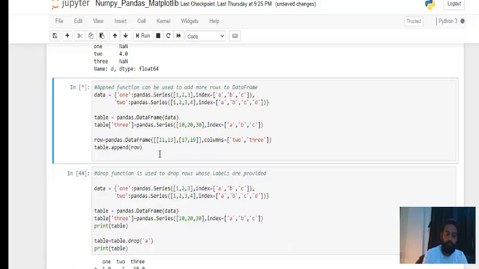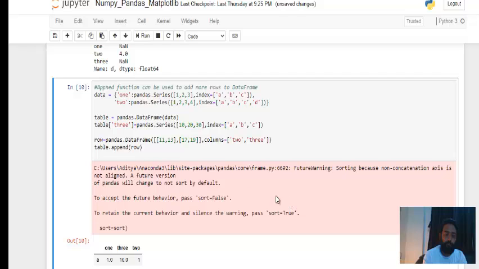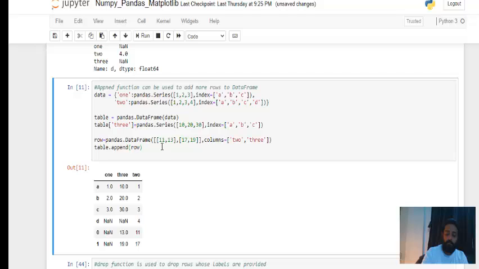looks like some error, just a second. Yeah, so this one value contains 1 2 3, other values are missing. The 2 contains 1 2 3 4, and then we have added 11 and 13 here. So you can see 11 and 13 got added.